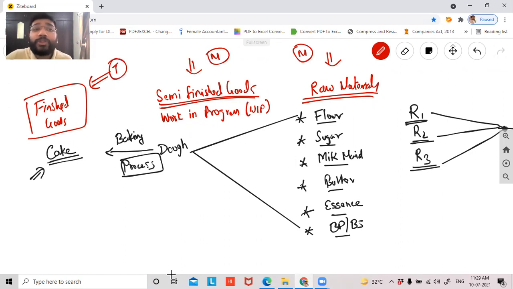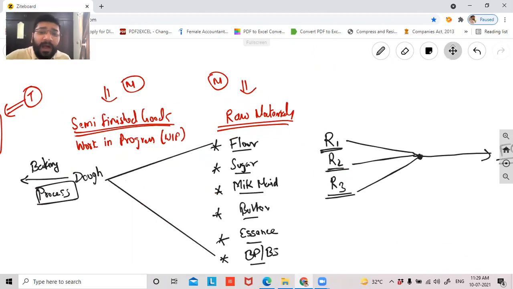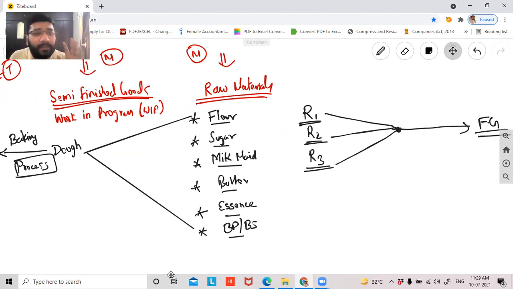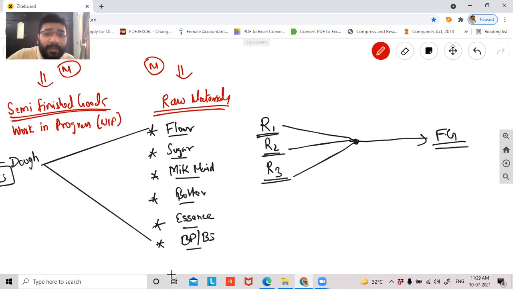Right? So guys, let's talk about raw material. What will happen with raw material? Tell me something, guys. This flour, sugar, milkmaid, butter, essence, and whatever you're purchasing, will you consume within that financial year? Whatever you purchase, will you all consume within that financial year? Not possible. Definitely you have some stock left. So as regarding the raw material, you'll have opening stock.